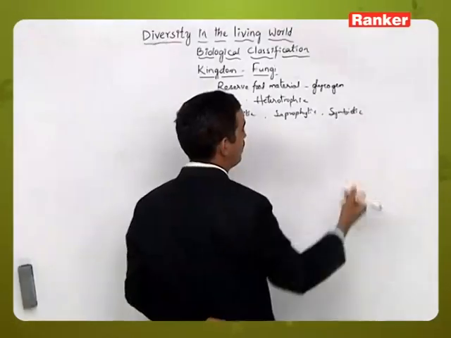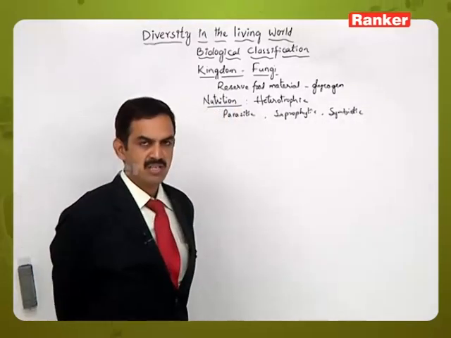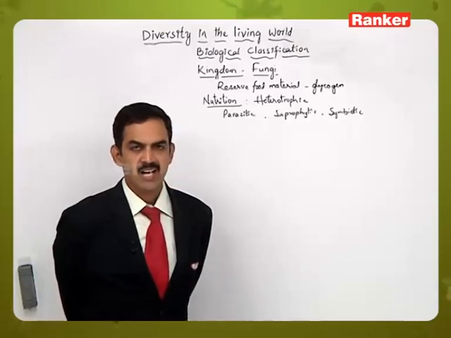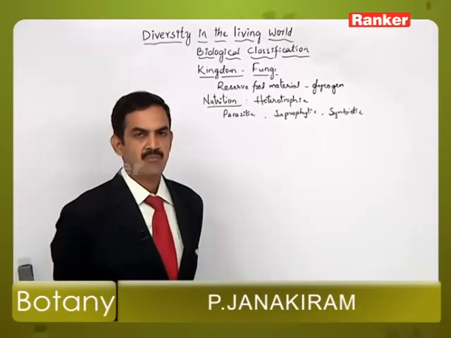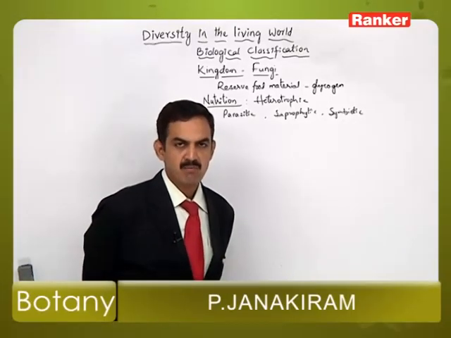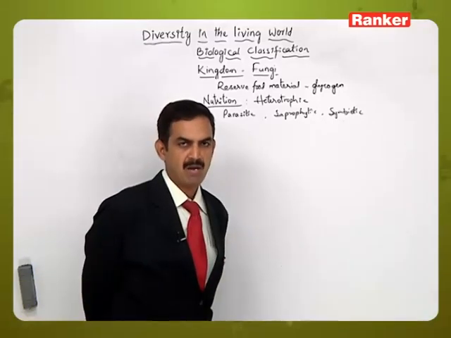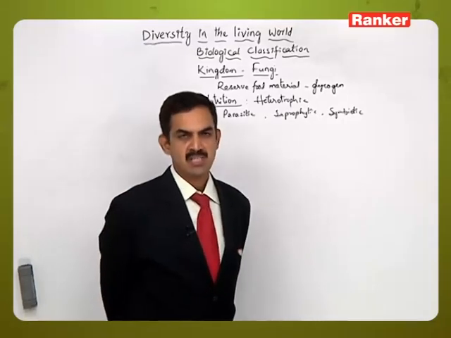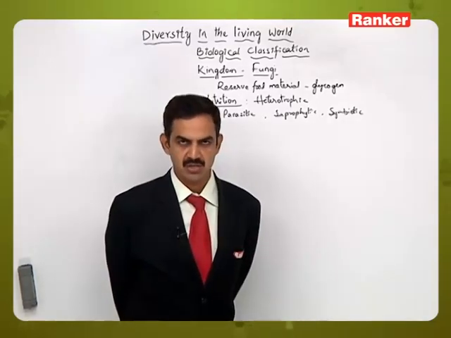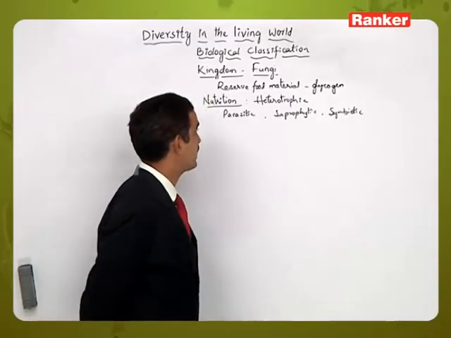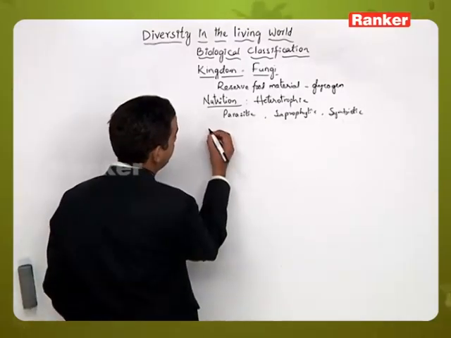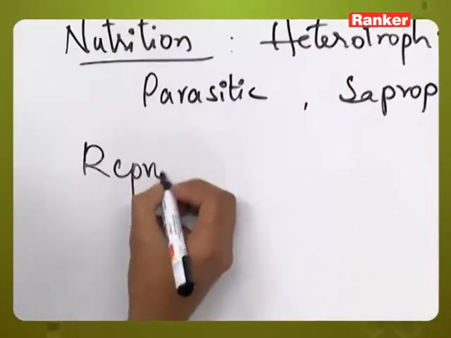So in the symbiotic type of nutrition, the members of Ascomycetes and Basidiomycetes are associated with the members of algae, and that mutual beneficial association between an algal member and a fungal member is called lichens. So lichen is one of the examples of symbiotic association or symbiotic type of nutrition exhibited by members of fungi. And coming to the next one, that is reproduction.